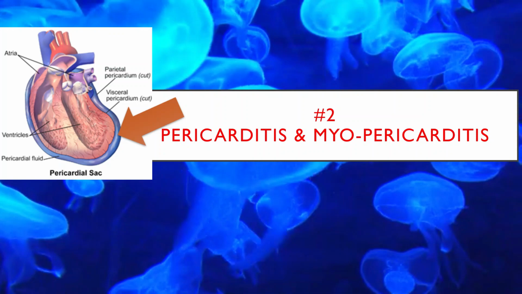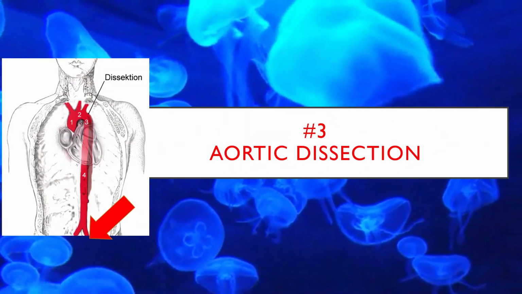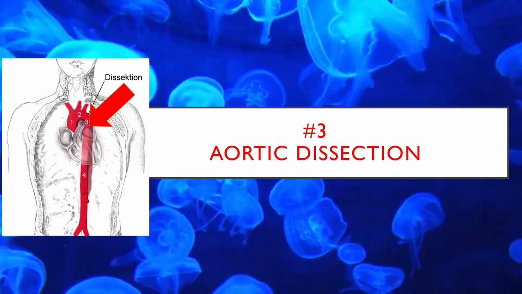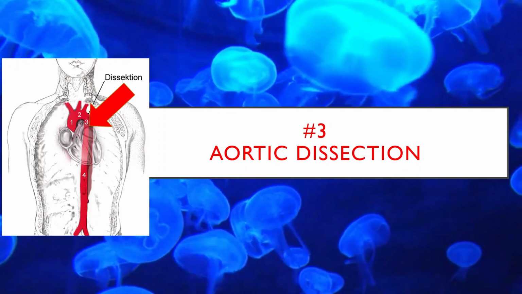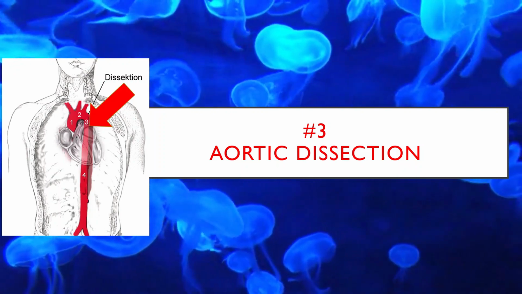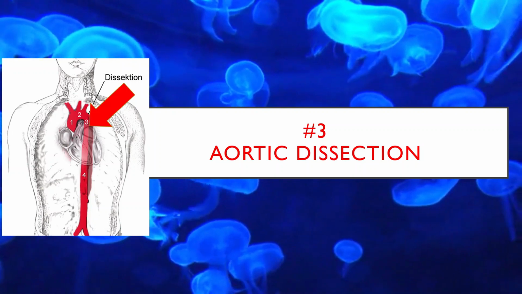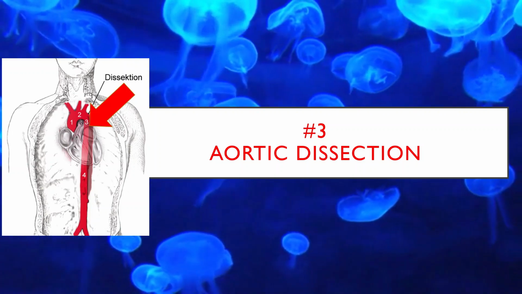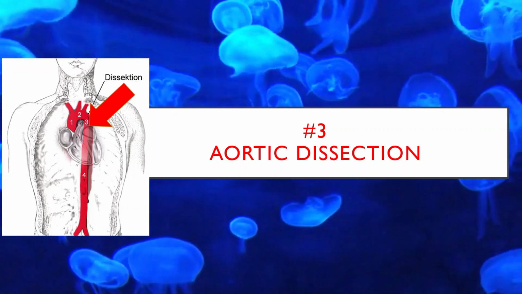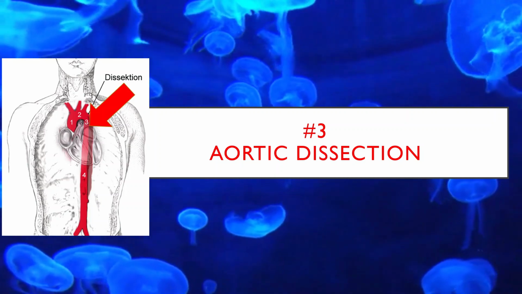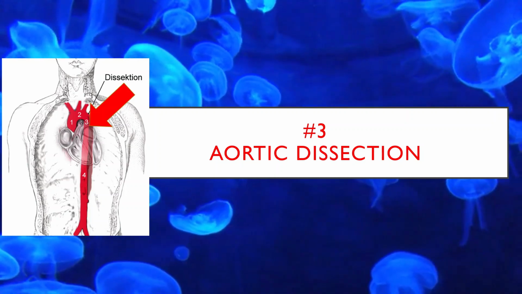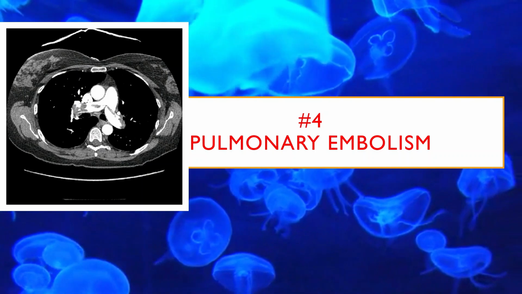The third cause of chest pain is aortic dissection. Typically, the pain is severe and sharp, knife-like. Pain can occur in isolation or be associated with syncope, a cerebrovascular accident, acute coronary syndrome, heart failure, or other clinical symptoms or signs. The fourth cause of chest pain is pulmonary embolism.